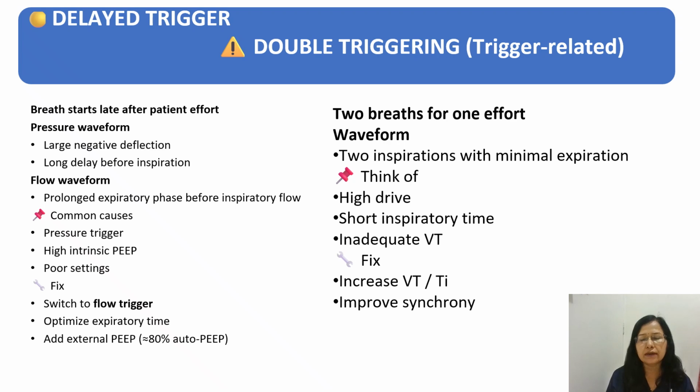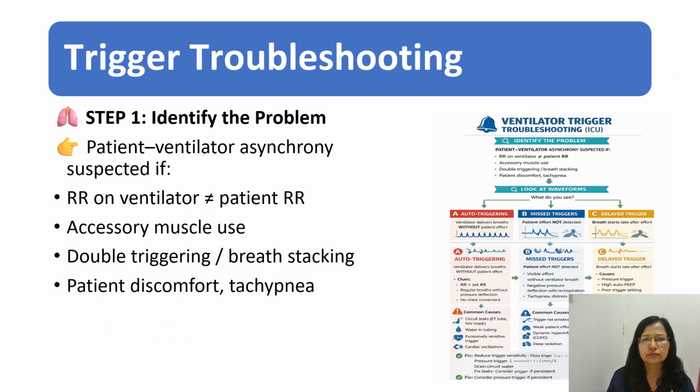What about the double trigger? Double trigger means two breaths for one effort: two inspirations with minimal expiration. What can we see? High drive or a short inspiratory time. Whenever we set a short inspiratory time, double triggering can happen, with inadequate tidal volume. How do we fix this? We can increase the tidal volume or we can increase the inspiratory time, and that improves the synchrony.